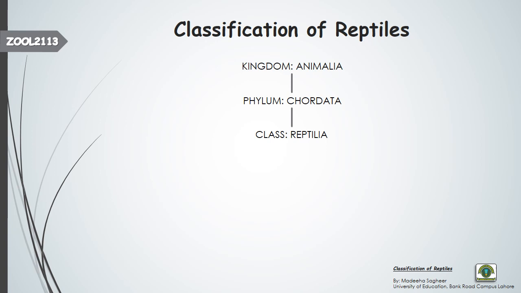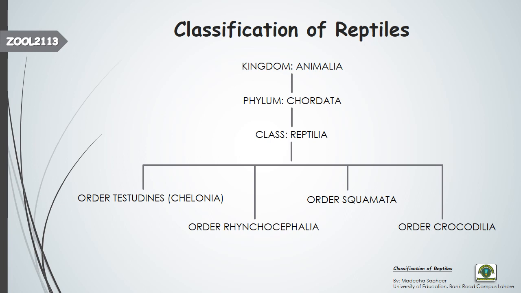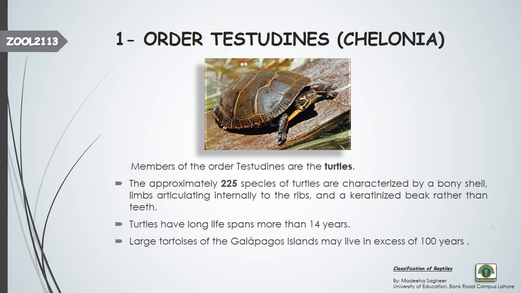Now this class has been divided further into 4 main orders. These are order Testudines, which is also known as Chelonia. The second order is order Rhynchocephalia, the third order is order Squamata, and the fourth one is order Crocodilia. So we will discuss all orders one by one in detail.